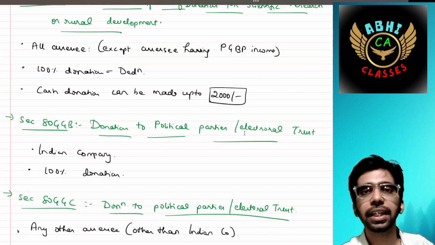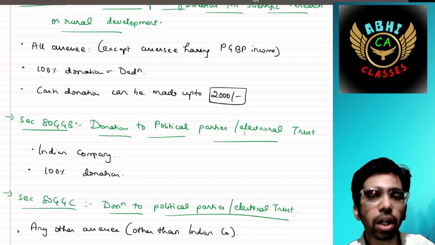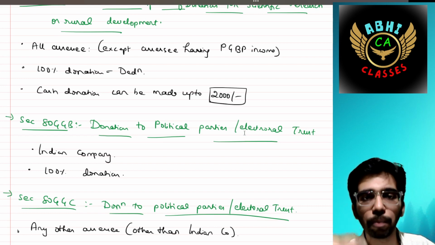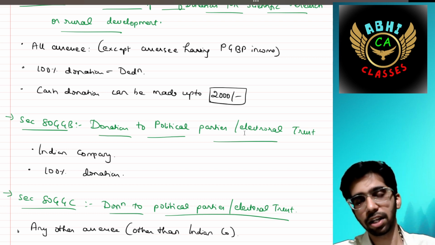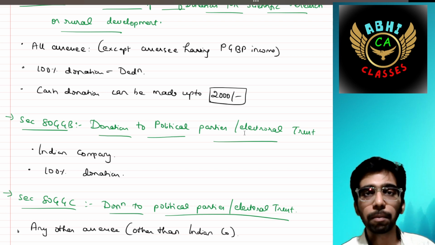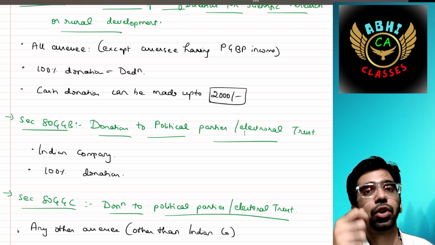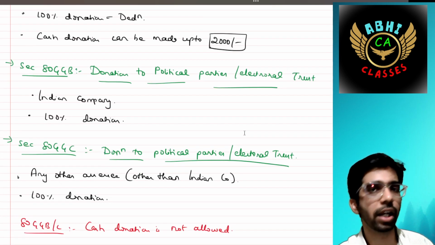Super. Then 80GGB, donation to political parties or electoral trust. 80GGB covers donations made to political parties and electoral trusts, BJP, Congress, or any other party as you wish. The applicable assessee is only an Indian company. The 100% deduction you can claim under section 80GGB if you are an Indian company.